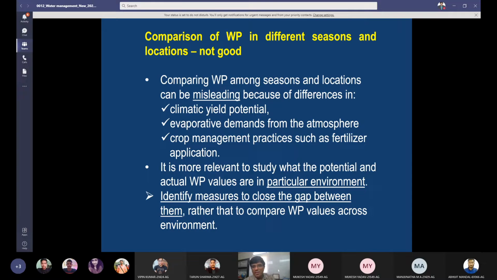Because of climatic yield potential, in one region, one variety may give more yield by default, other less. Evaporative demands may be different, crop management practices may be different. So we cannot compare the water productivity of different seasons and different locations. It is more relevant to study what the potential and actual water productivity values are in a particular environment. Within the environment, we can make comparisons and identify measures to close the gap between them, rather than compare water productivity values across the environments.